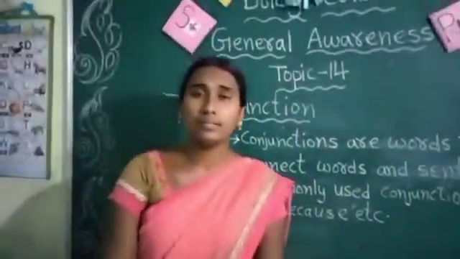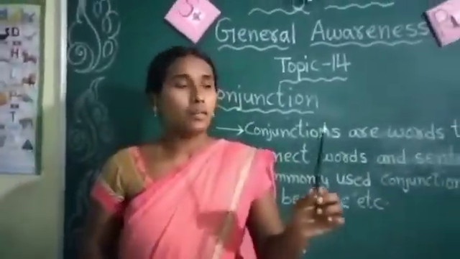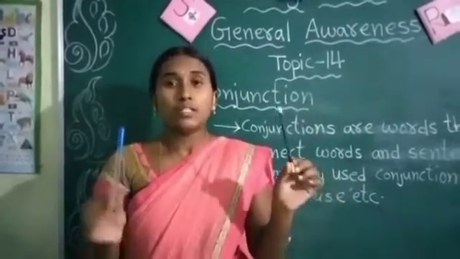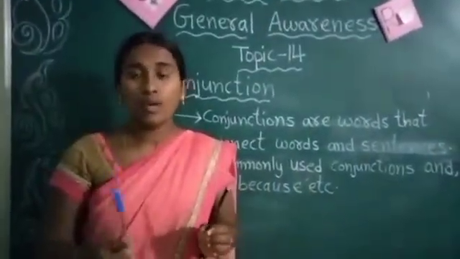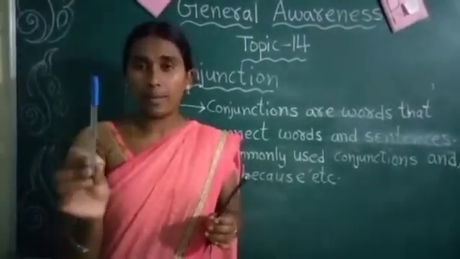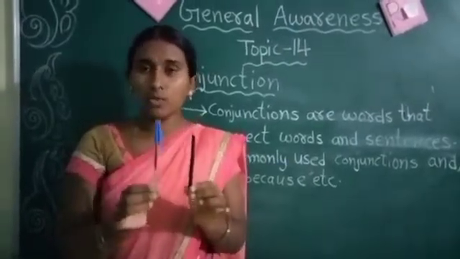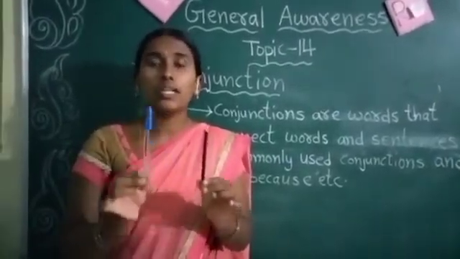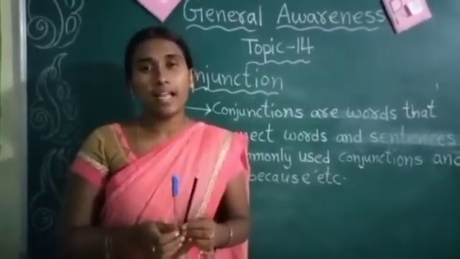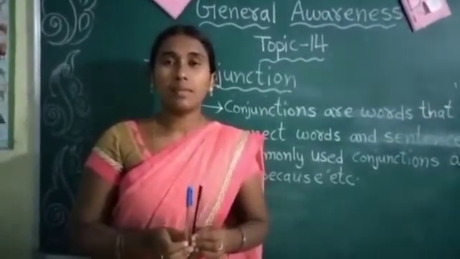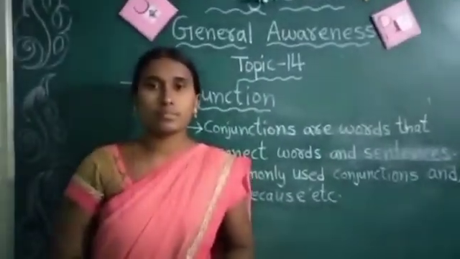For example, I have a pen, a pencil. These two things now I want to tell together. How will I tell? I have a pen and a pencil. To join these two words, what did I use? Very good. AND. Here, AND is nothing but a conjunction. About conjunctions, let us know some more examples.